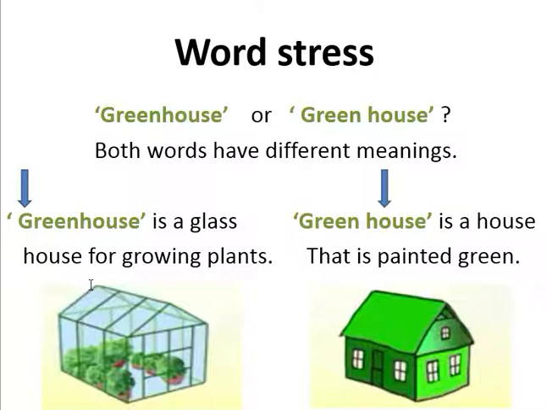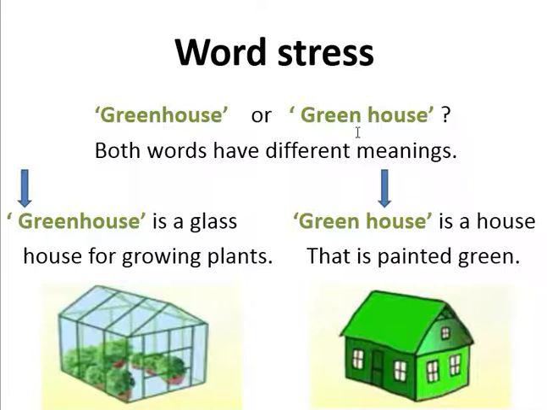Greenhouse or green house: both are different words with different meanings. Greenhouse, which is written together with no space, stresses the word green. Its meaning is a glass house for growing plants. On the other hand, the words green house have a space.